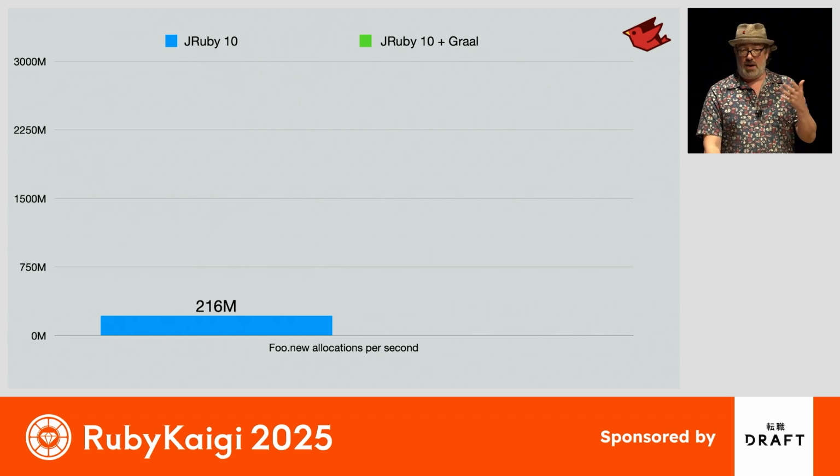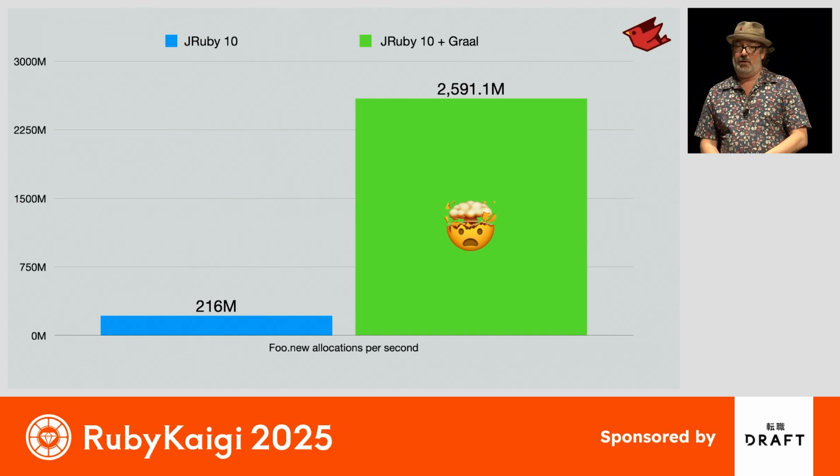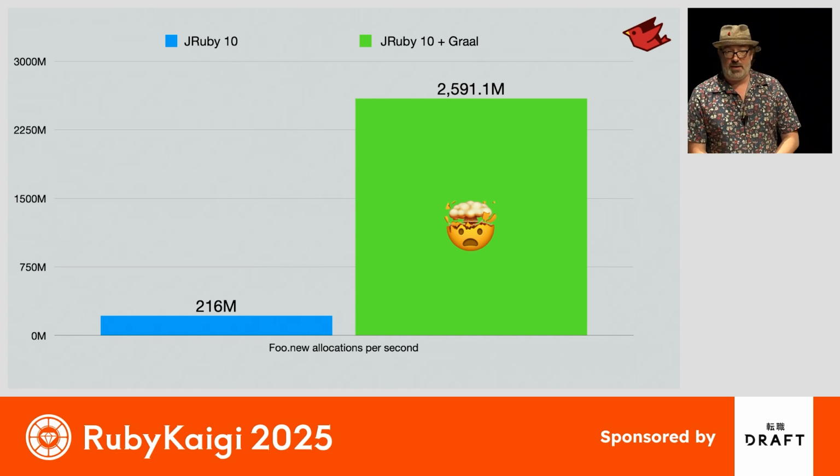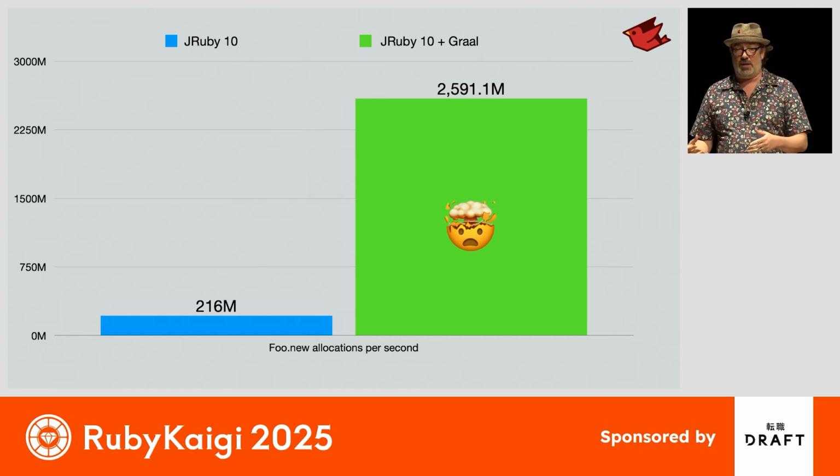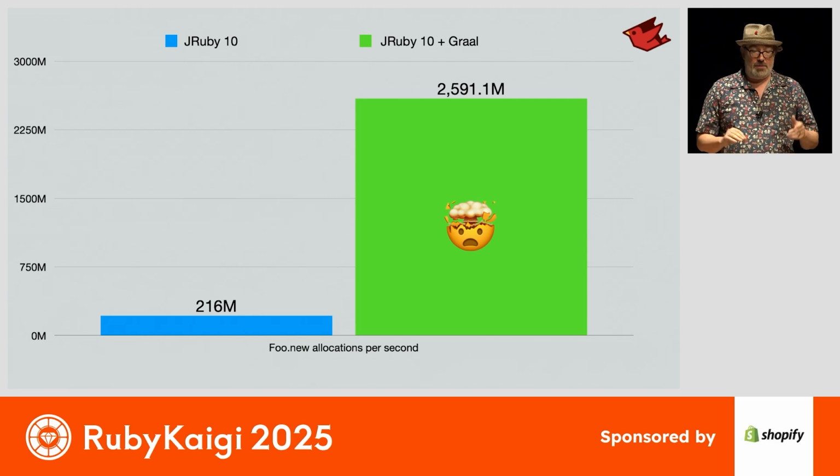Graal sees that we're actually not using a whole lot of these objects and eliminates most of them. So when you have code that is using a little object temporarily and then throwing it away, we may not even allocate it if you have the right JIT compiler running underneath it. This is the advantage of the JVM being able to inline and optimize all the way through that code.